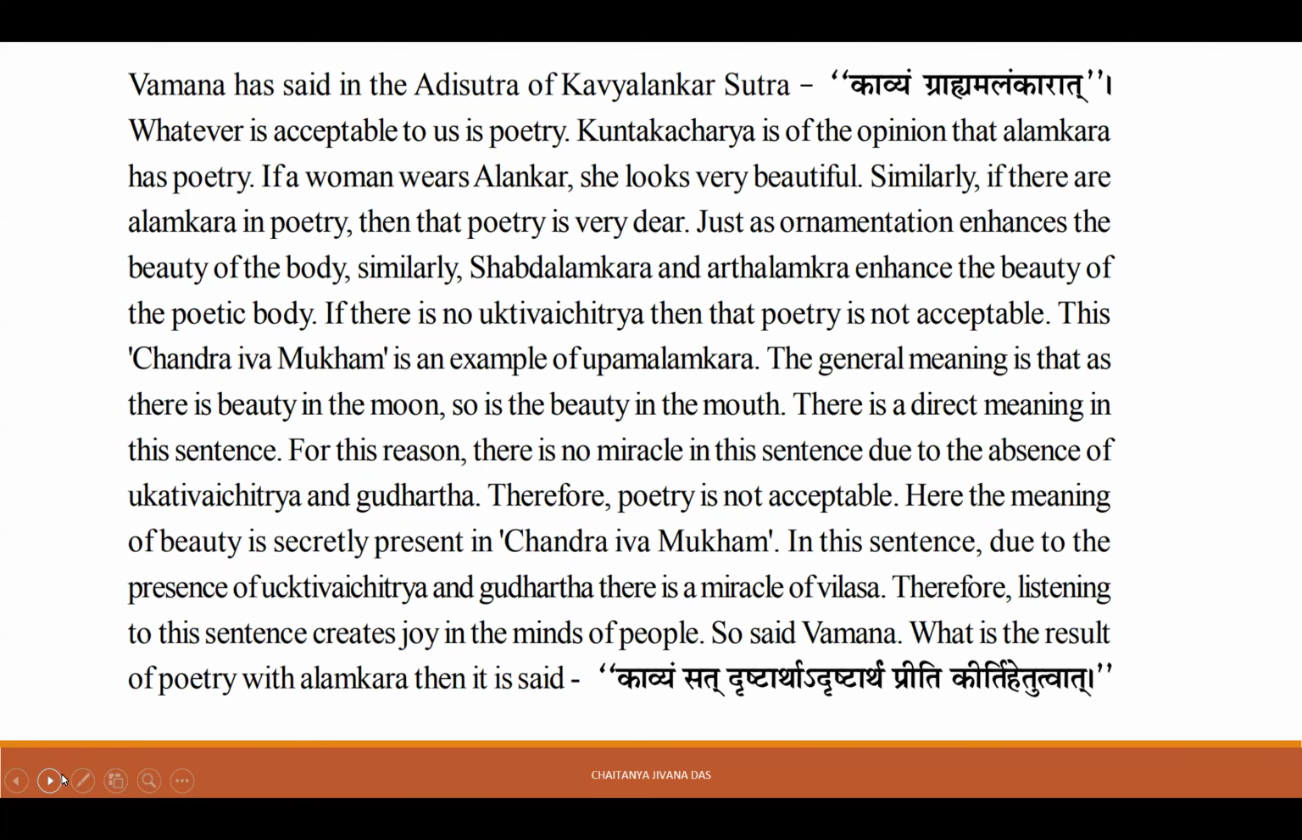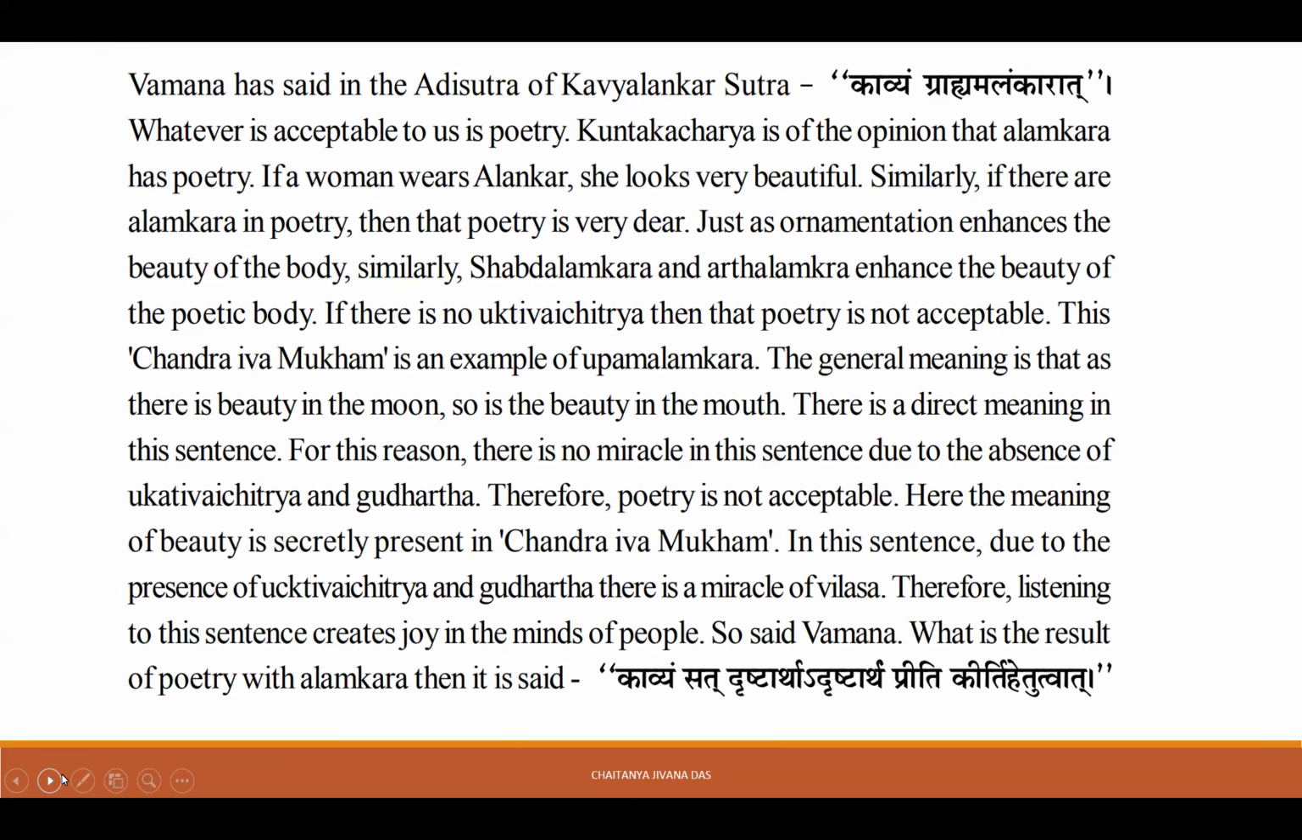Now Vamana has said in the Adi Sutra of Kavya Alankara Sutra, "Kavyam Grahyam Alankarat," that poetry is acceptable because of alankara. Kuntakacharya is of the opinion that poetry has alankara. If a woman wears ornaments, she looks very beautiful. Similarly, if there are alankaras in poetry, then that poetry is very dear. Just as ornamentation enhances the beauty of the body, Shabda Alankara and Artha Alankara enhance the beauty of the poetic body. If there is no Ukti Vaichitryam, no miracle in the sentence, then that poetry is not acceptable.